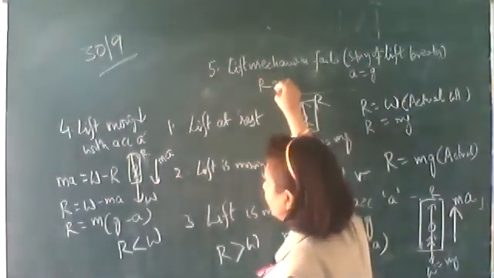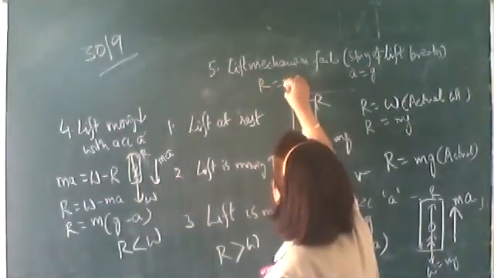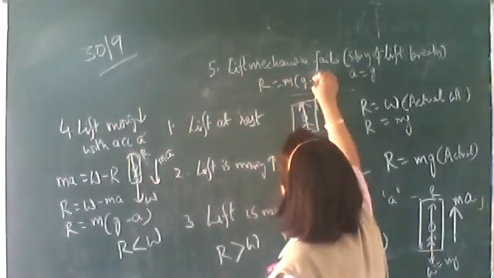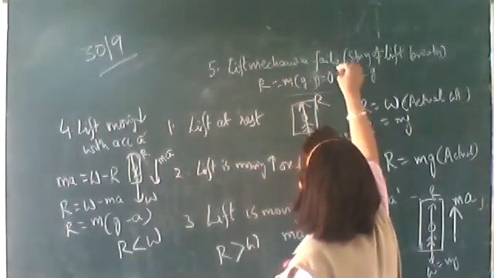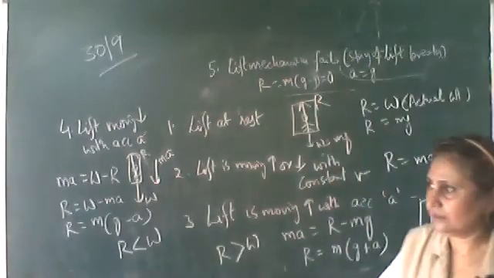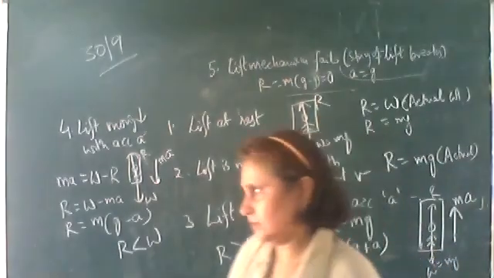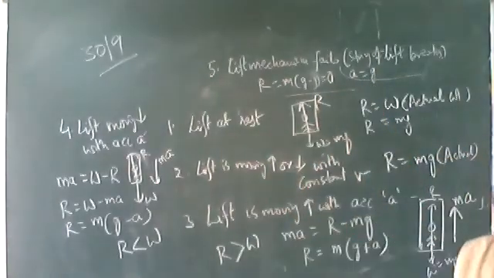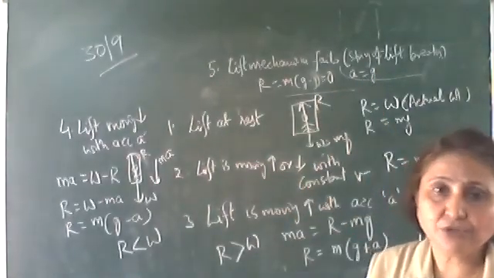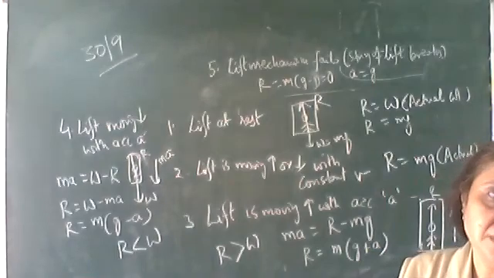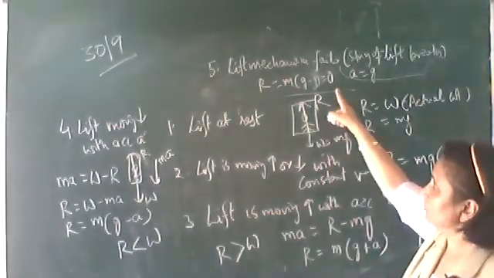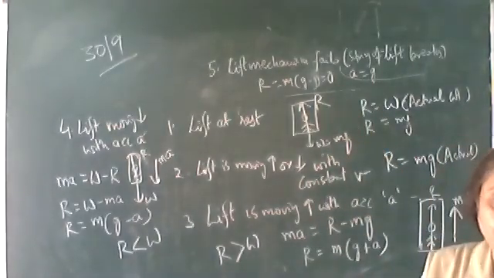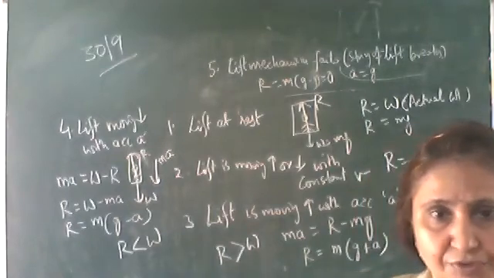So R is equal to m into g minus g, which is equal to 0. So the apparent weight is 0. It means the person feels weightless. So write down, the person feels weightless, 0 weight.